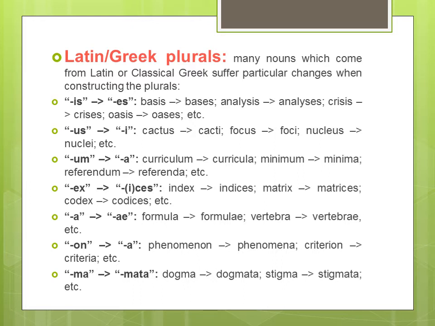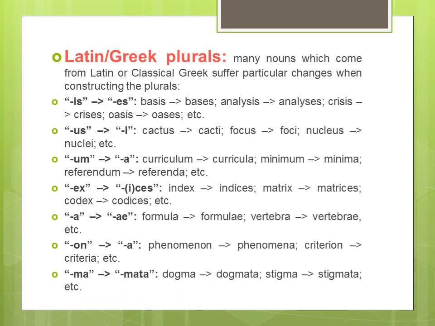And I would also speak out some easy words in this category which end with um. Those are like bacterium. Of course you are all familiar with bacteria. So bacterium is the singular of bacteria, one of the categories of microorganisms. So its plural is bacteria. And if I take us, bacillus. Bacillus is a Latin word which ends with us, and it is a kind of bacteria. So the plural of bacillus is bacilli.